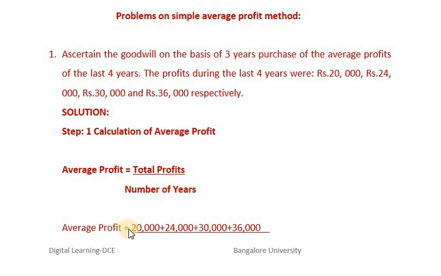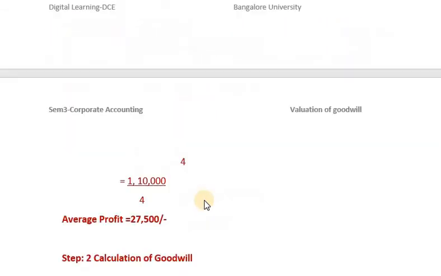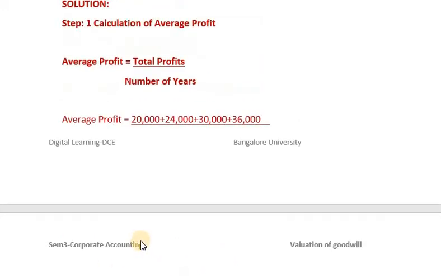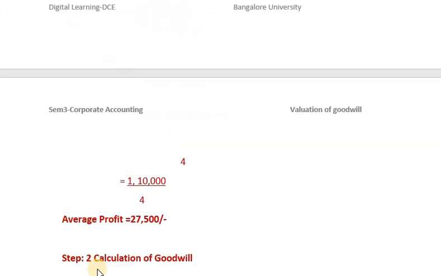So now, average profit is equal to total profit. What about profit for the last 4 years? 20,000 plus 24,000 plus 30,000 plus 36,000. How many years? 4 years. Total will be 1,10,000. 1,10,000 by 4 is 27,500. This will be your average profit. I repeat once again, average profit is equal to total profit divided by number of years.